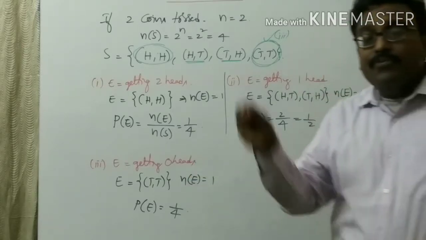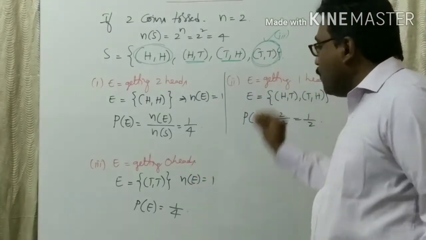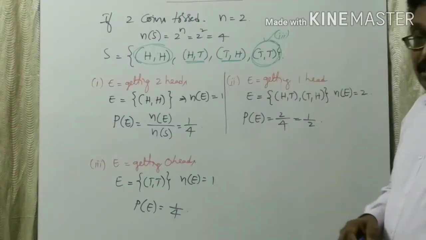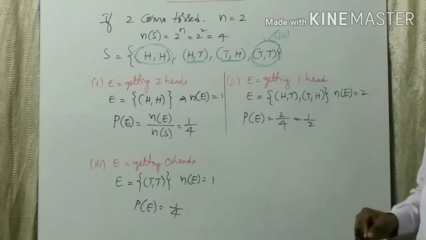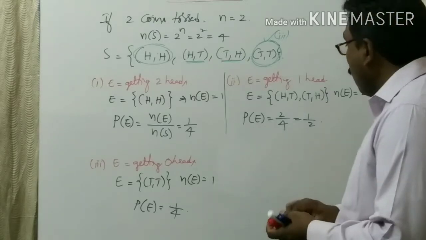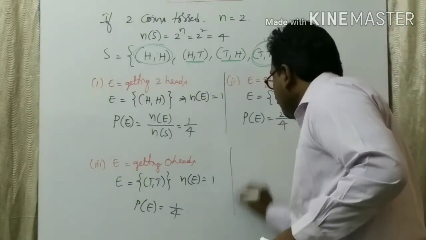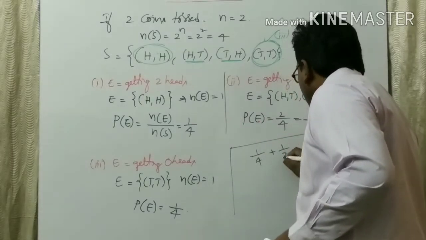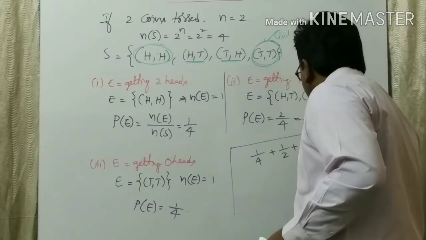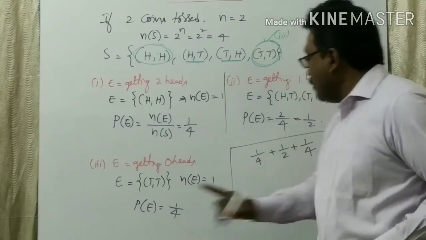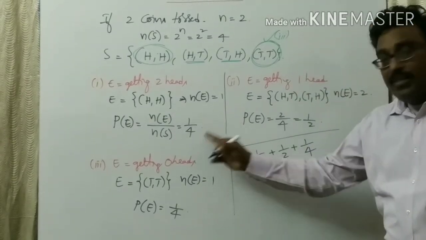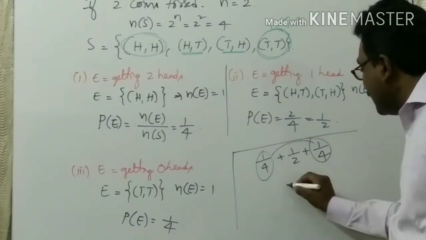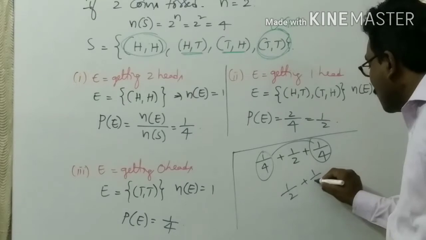So the sum of these 3 different conditions is always 1. So the sum of possibilities in probability is 1. You see here 1 by 4 plus 1 by 2 plus 1 by 4. 1 by 4 plus 1 by 4 is half, plus 1 by 2.